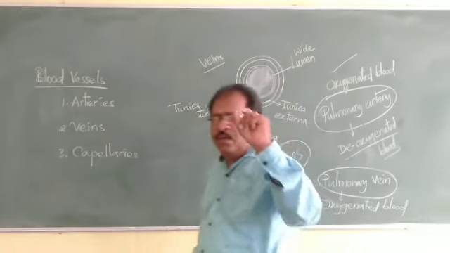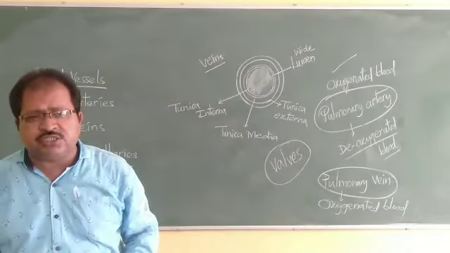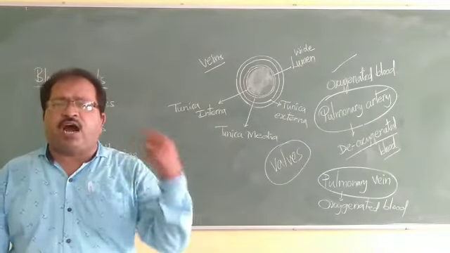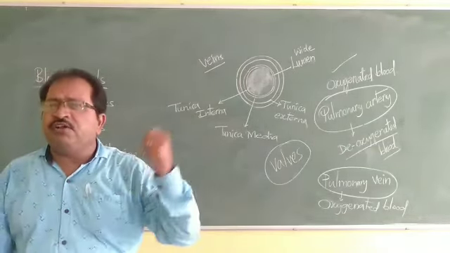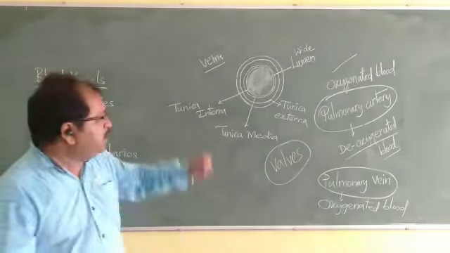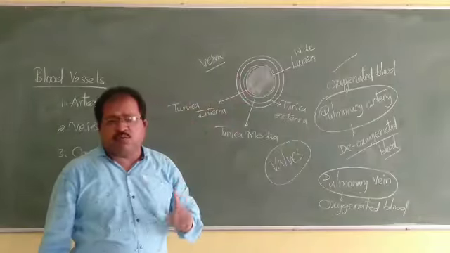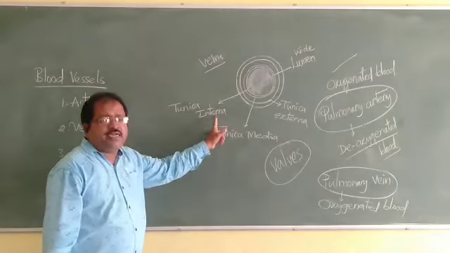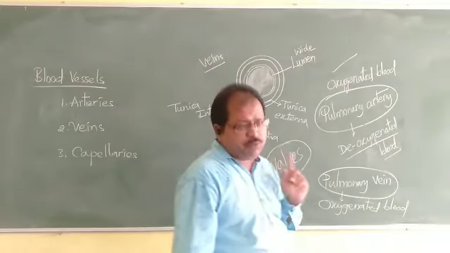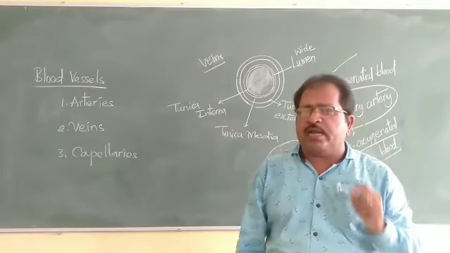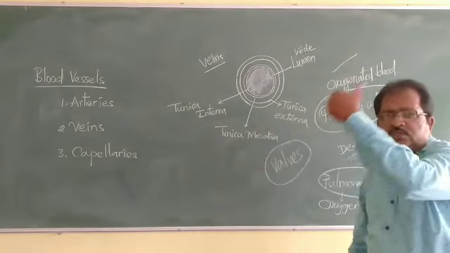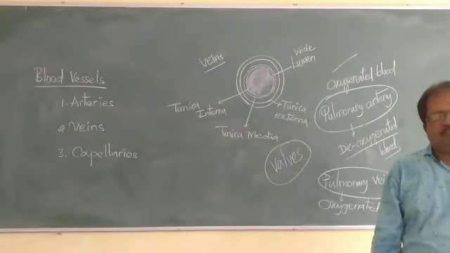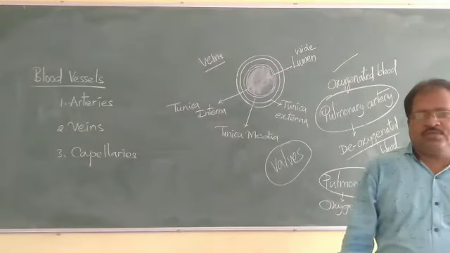These are tiny tube-like structures. Moreover, these are modifications of the arteries and veins, and they are called capillaries. We don't have the three layers in them. Only one layer is present around the lumen, that is the tunica interna. It is made up of epithelial tissue. They are tiny tubule-like structures which act as a bridge between the arteries and veins, from the arteries and body parts to the veins. Okay, that is the capillaries.